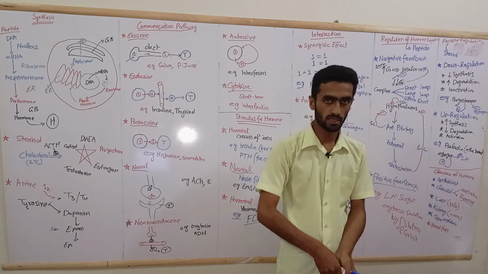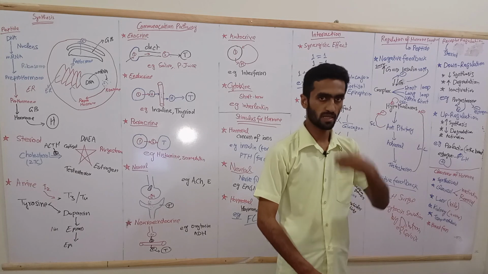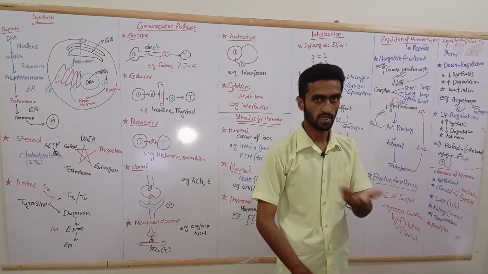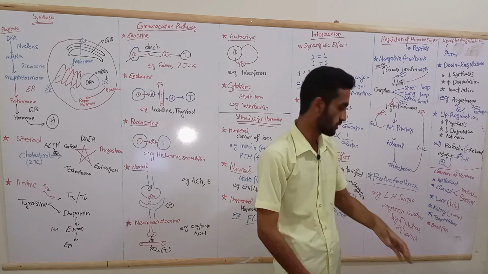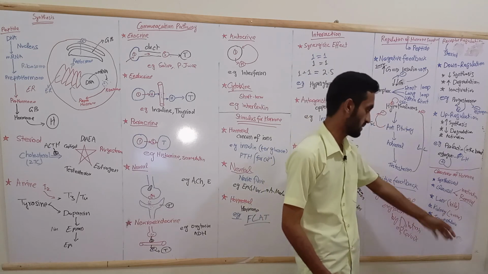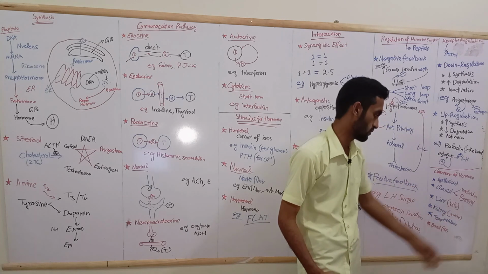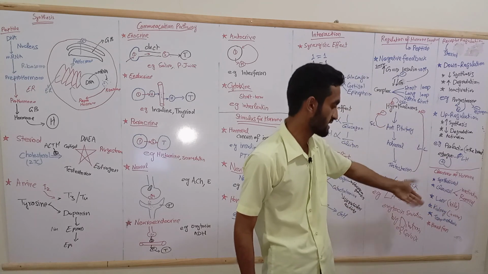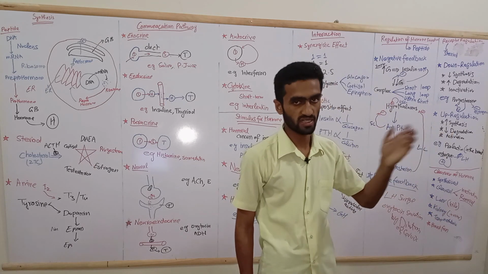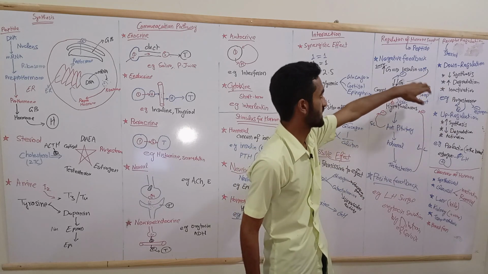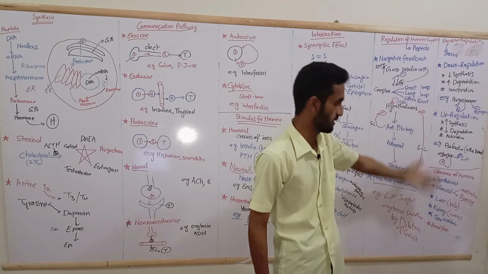Removal is by the liver, by the kidney in urine, and by tissue degradation or tissue metabolism. And it is inactivated by binding, converting it into bound form. That is related to the clearance of hormones.